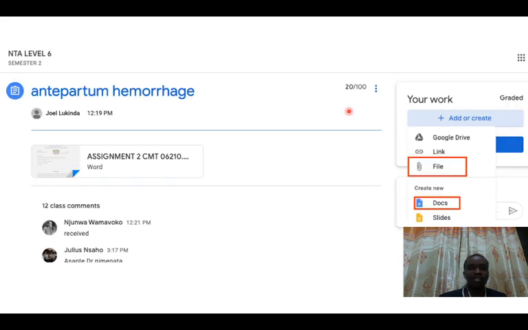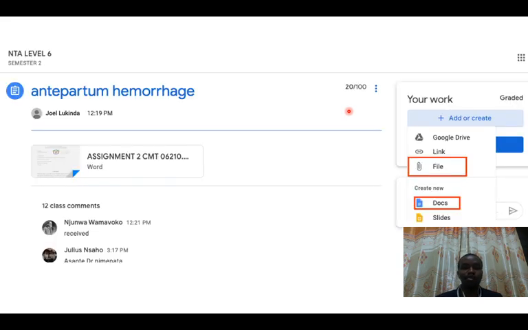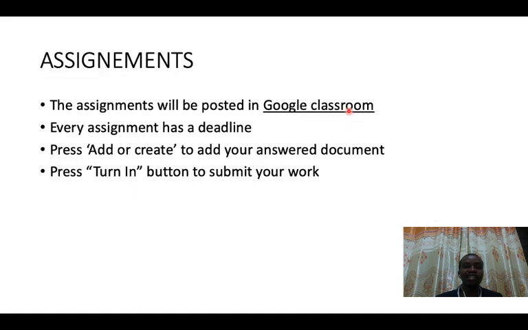So this is the end of the dermatological conditions that you are supposed to study in NTA level 6. After the end of this presentation, I'm going to give assignments, and these assignments will be posted in Google Classroom. Each assignment is going to have a deadline.